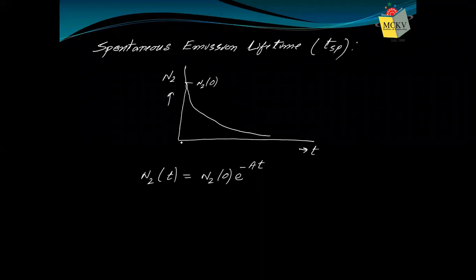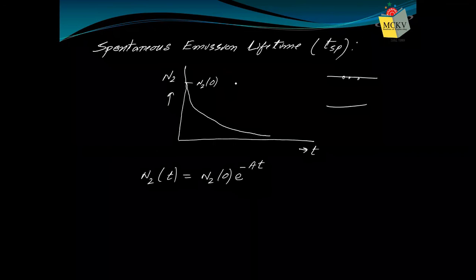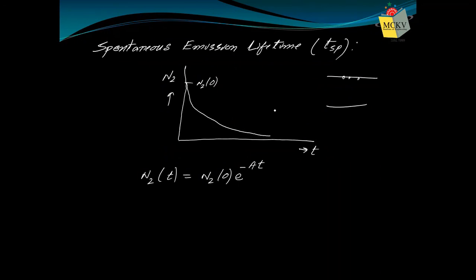When time is 0, that means at the initial stage. That means you have just pumped, you have just with the help of stimulated absorption process, excited some atoms in high energy levels. Some atoms are just in high energy levels. So what is the number of atoms present at that time? That is N2 0. And that number will decay with time. If you have stopped the absorption process, you have stopped the pumping, then with time the number of atoms will decay.